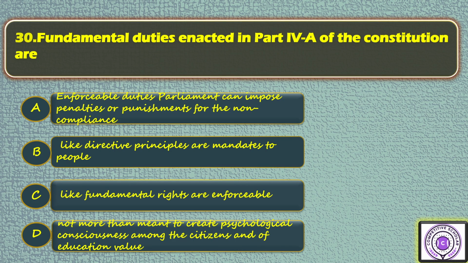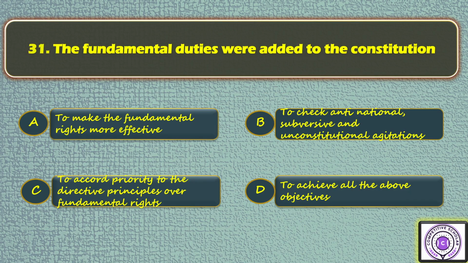Parliament can impose penalties or punishments for the non-compliance. Option B like directive principles are mandates to people. Option C like fundamental rights are enforceable. Option D not more than meant to create psychological consciousness among the citizens and of educational values. Answer is B.